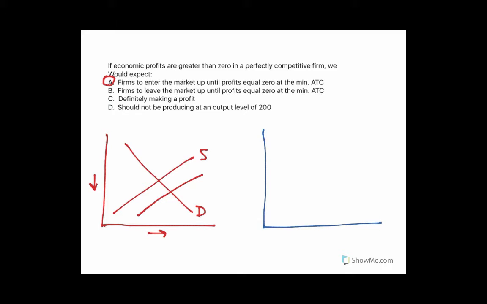So what happens when firms enter or leave markets is that the supply changes. And so if firms enter the market, supply goes up because there's more firms now producing this good, and the price goes down and the quantity goes up. And the important part is that the price goes down, and what we want is to get to the point where this price is where the minimum of the firm's average total cost curve is.